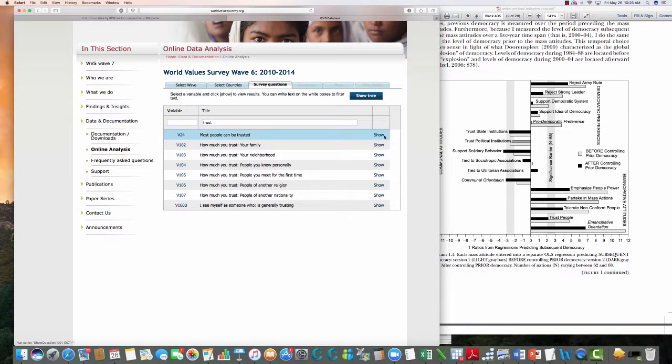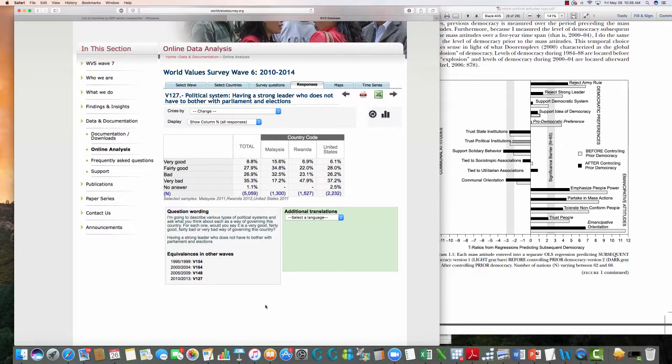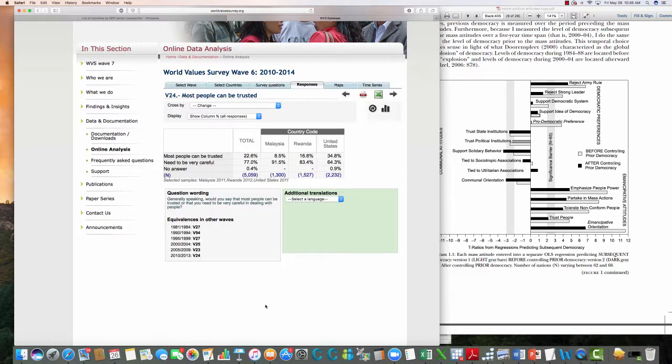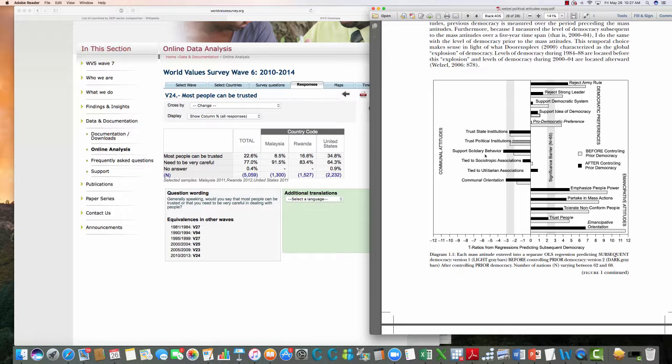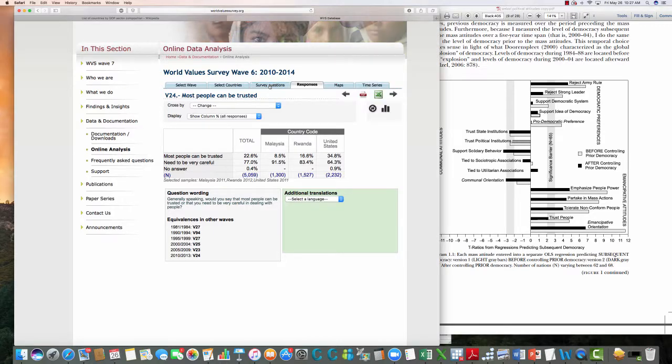Most people can be trusted. Let's compare the three countries on that metric. There we go. So most people can be trusted. We're looking for higher attitudes on this. Notice the United States, about 34.8% said most people can be trusted. I'll tell you, that's actually, as I understand it, a little lower than most advanced industrial democracies. Nonetheless, compared to Rwanda, which is 16.6%, and especially Malaysia, which is 8.5%, the United States is much higher on that emancipative attitude. So again, I'm just trying to show you how to use this to get some of the numbers from the Welzel article.